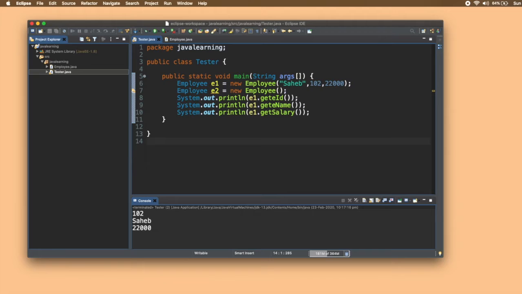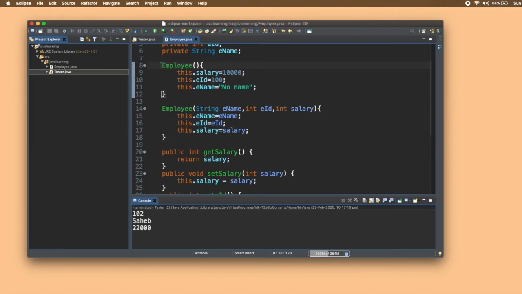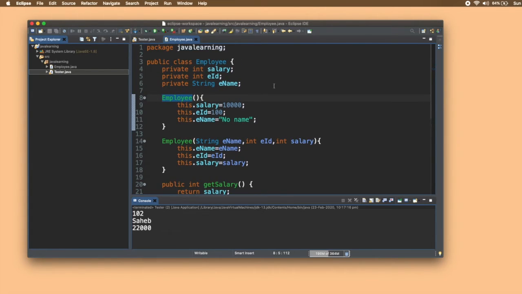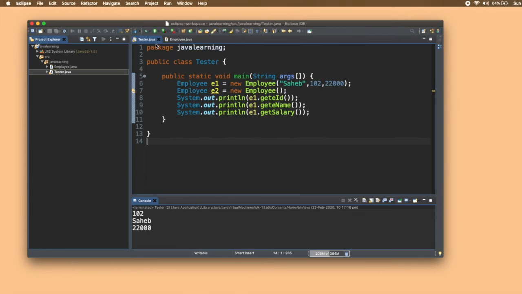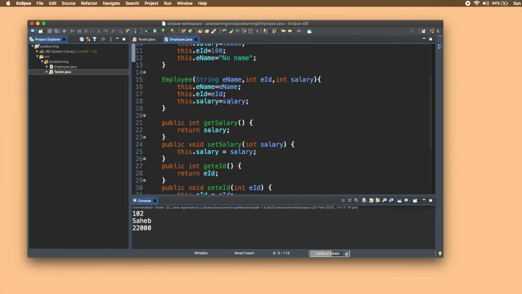Whenever we want to pass the values during object making, we call the parameterized constructor. Whenever we want to give some default values, we use the default constructor. One more thing to note here is that the access modifier of these constructors is public. That is, these constructors will always be public, because if they are private, how will we access them outside the class, right? You understand this? So this was all about the constructors here.